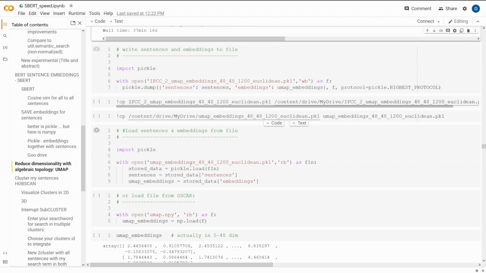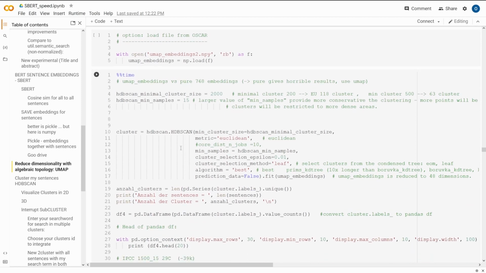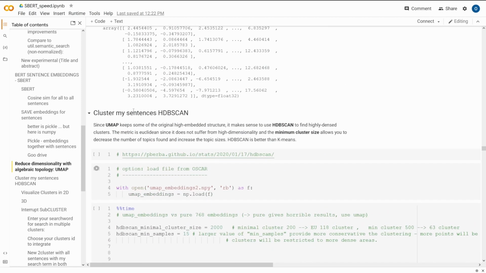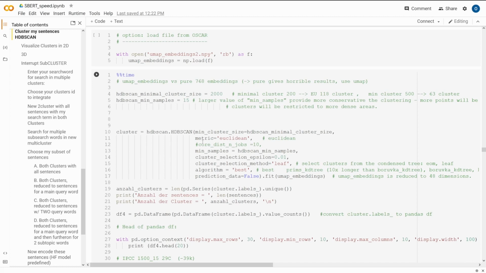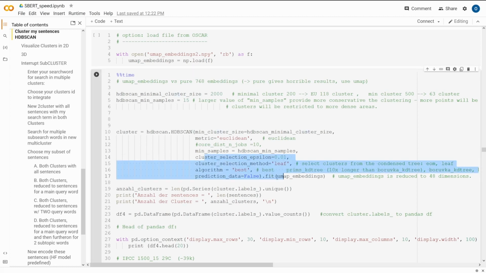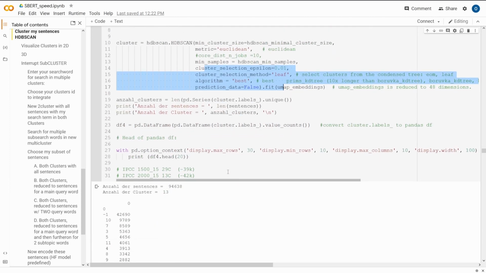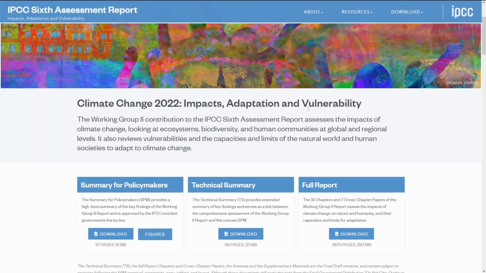And after the UMAP, we have a cluster algorithm. And I use here the beautiful package HDBSCAN. It's really good. Some claim it's better than k-means, and I have to tell you, it's great. Just do a little bit of parameter tuning, and it is really, really gorgeous. And what we got is, hold on.